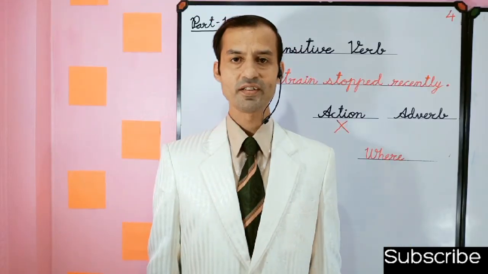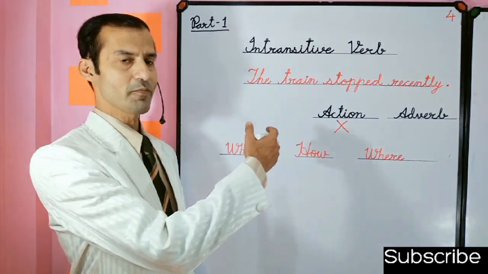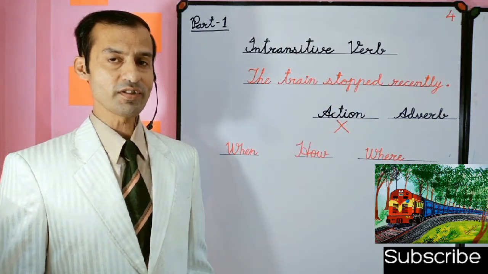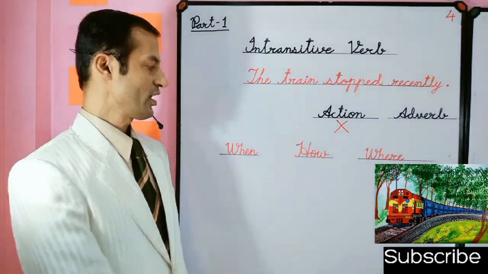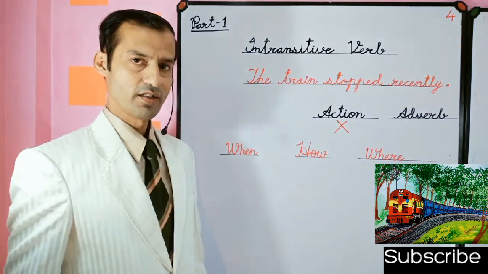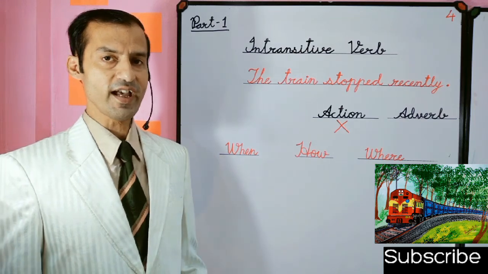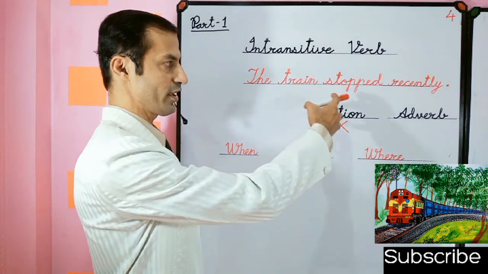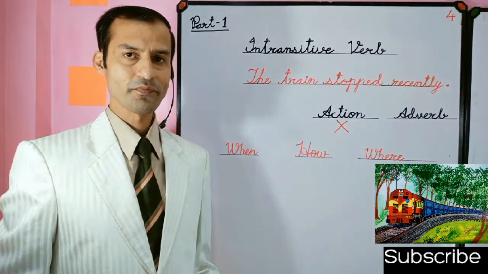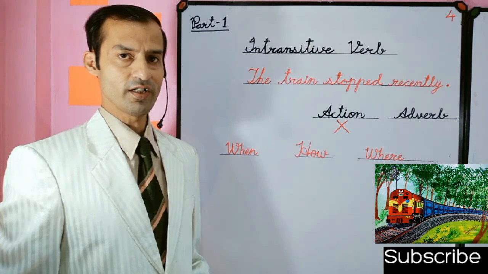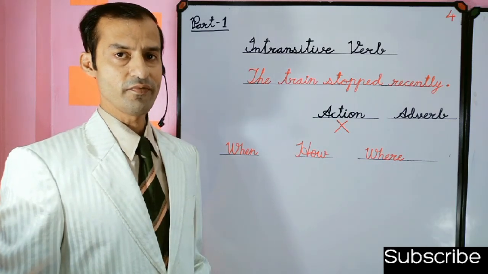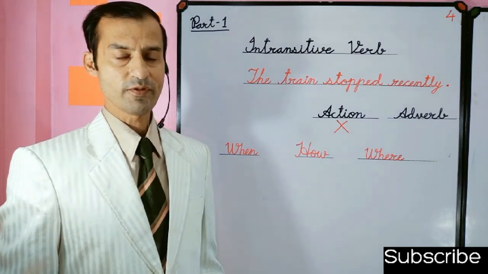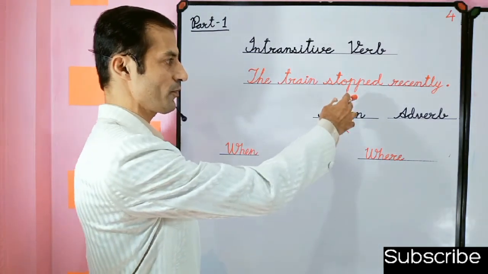And how do you see this sentence: the train stopped recently. In this sentence, we can use the interrogative words when, how, and where. Suppose I ask the question, when did the train stop, or how did the train stop, or where did the train stop? These are the right questions. But we cannot use the interrogative word what. Suppose I ask the question, what did the train stop? The answer is nothing.